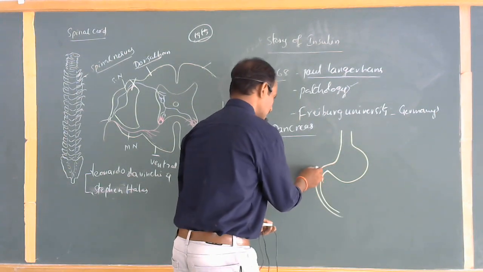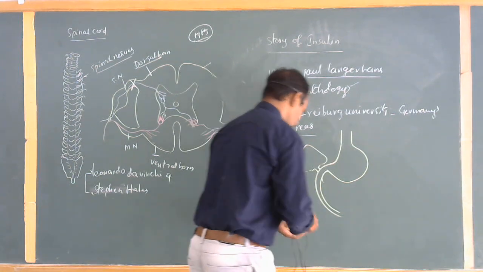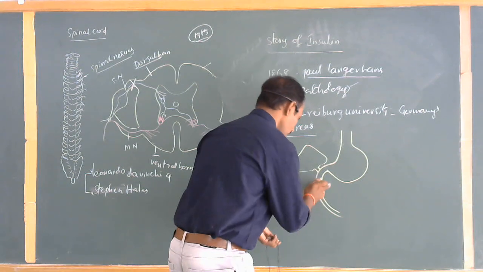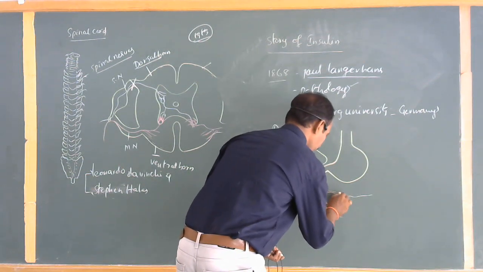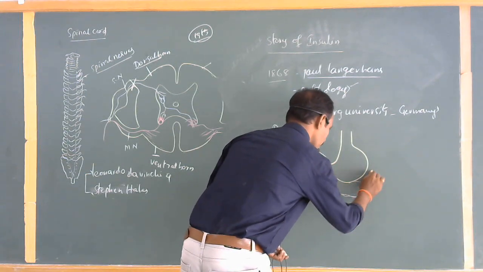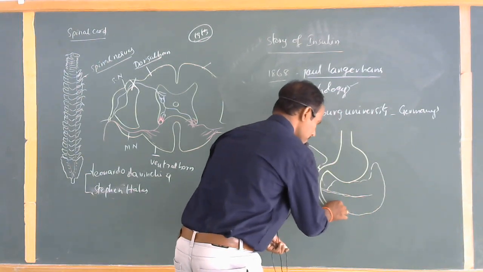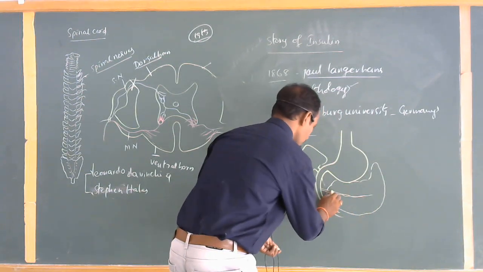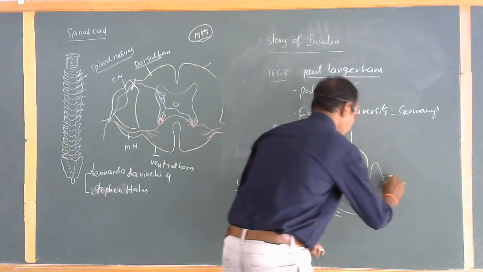On this side there is a liver, but we need not draw the liver now. From here, a small leaf-like structure: this part is called the pancreas.